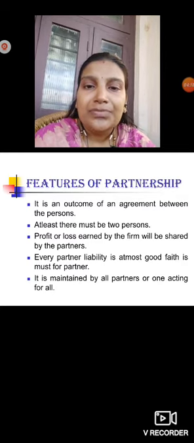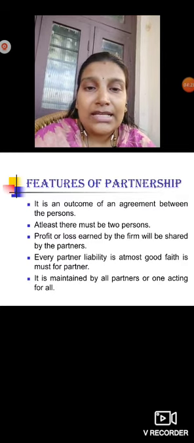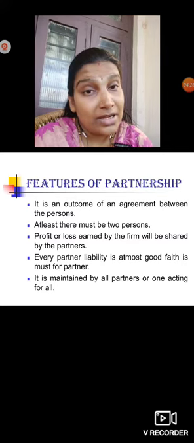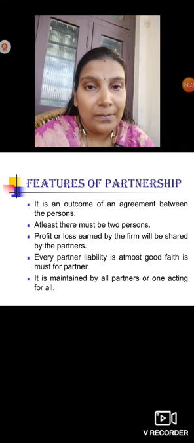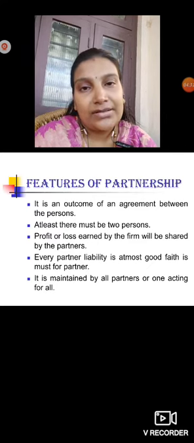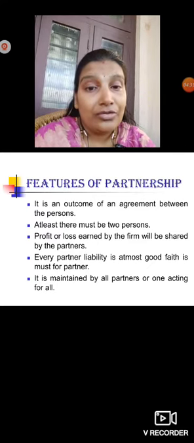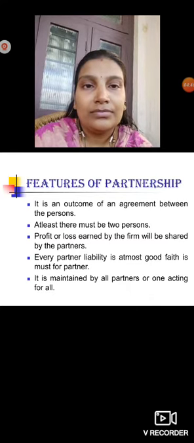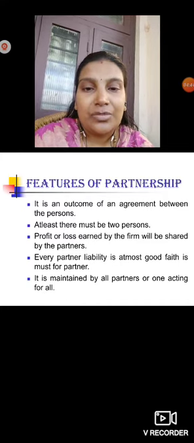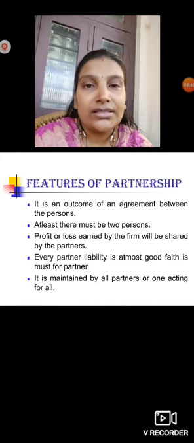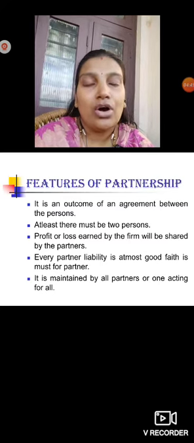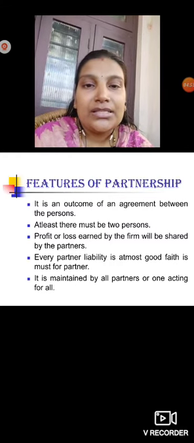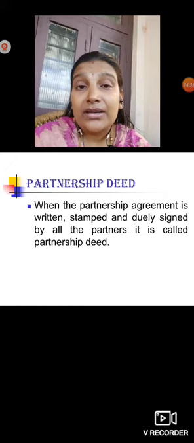Okay, then every partner's liability, and utmost good faith is a must for the partner, meaning whatever liability the partner takes up, it is their responsibility to repay it. Then it should be in good faith. Then lastly, it is maintained by all the partners or by one acting for all. Either they can all work together or any one partner can work for all the partners here. Okay, these are the features you have. Then next, what is partnership deed?